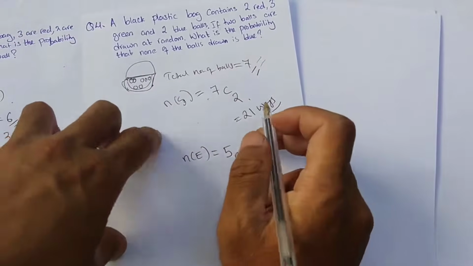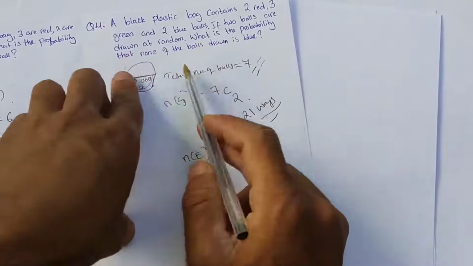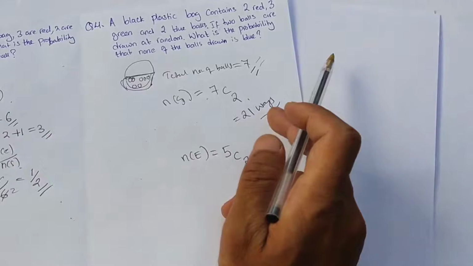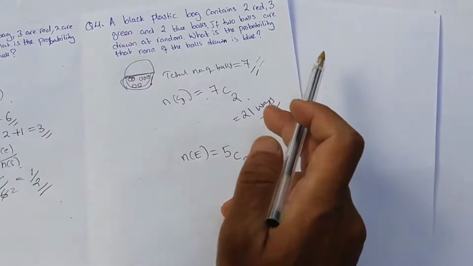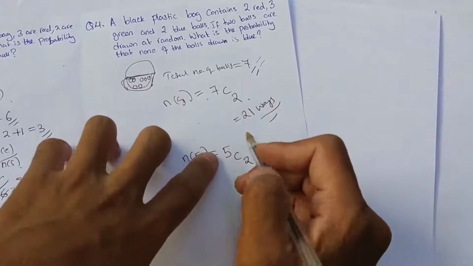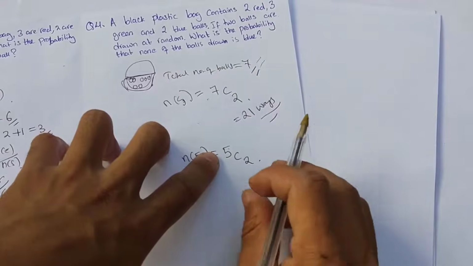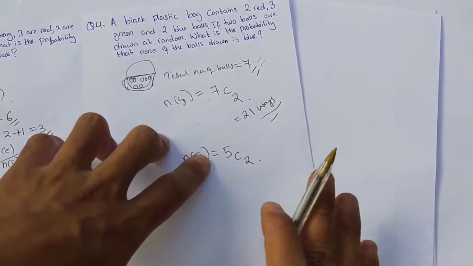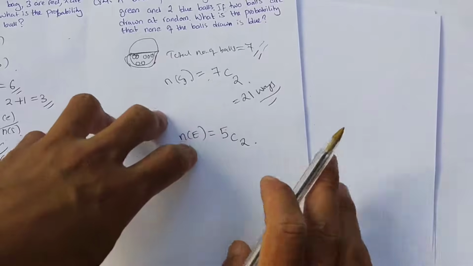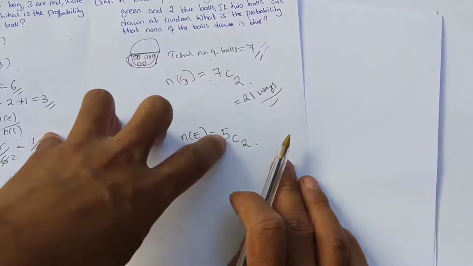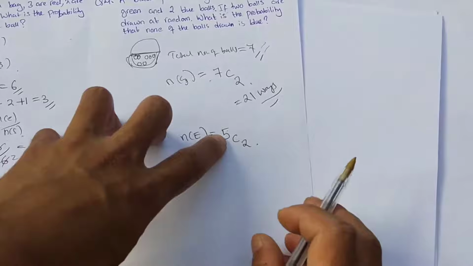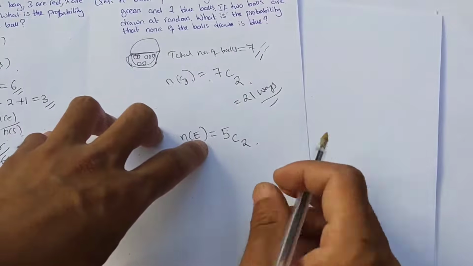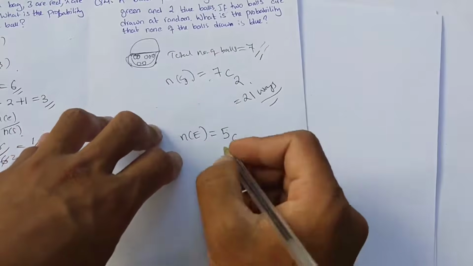The question is: what is the probability that none of the balls drawn is blue? None of the balls drawn is blue. So we are picking 2 at a time, which should not be blue balls. So this can be done in 5C2. So 5 balls remaining, we are going to pick up 2 random balls, which is a combination problem, a selection game. So this can be done in 5C2.